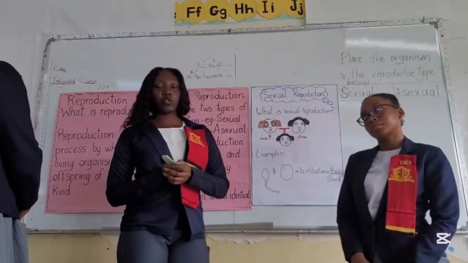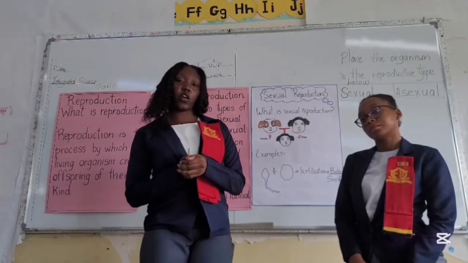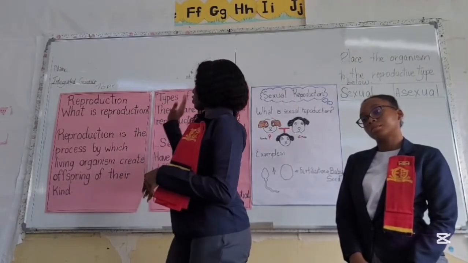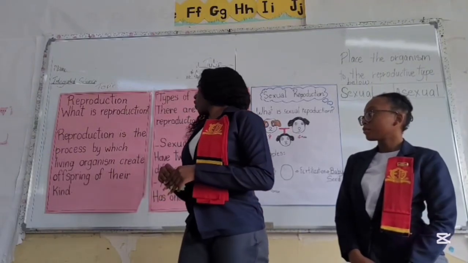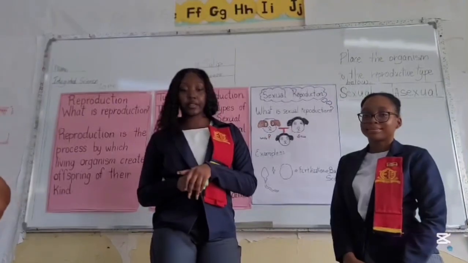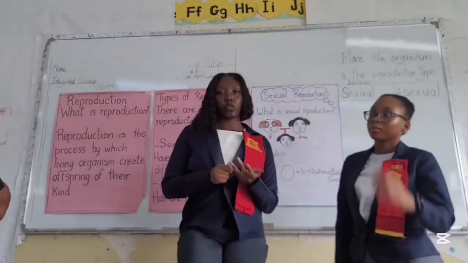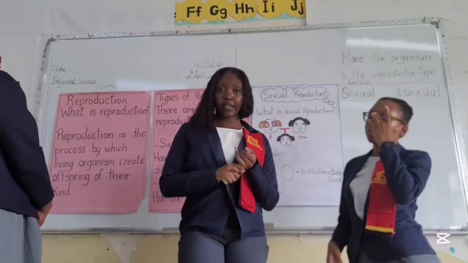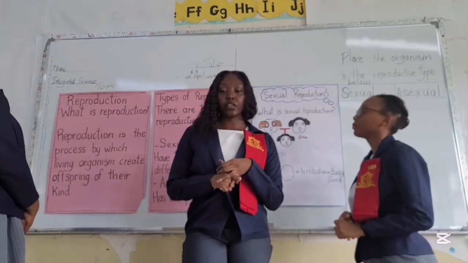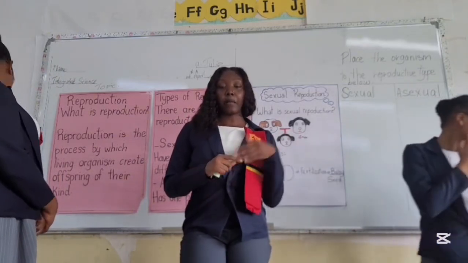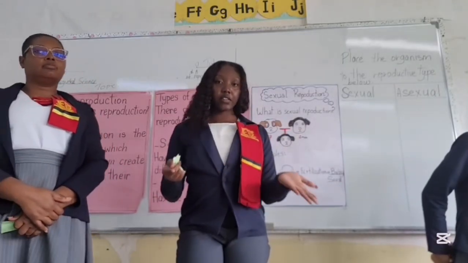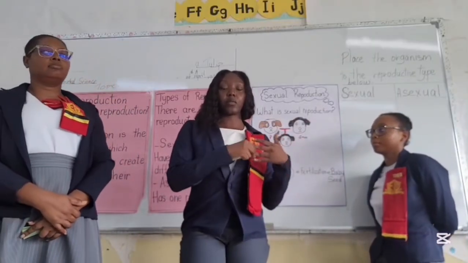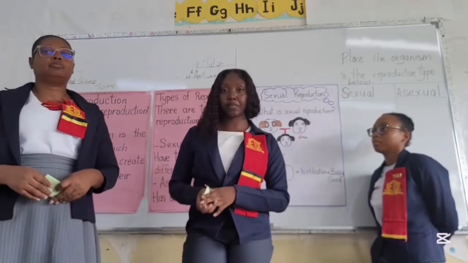Living organisms reproduce due to the process of reproduction. Reproduction is the process by which living organisms create offspring of their own kind. It is important for a living organism to reproduce so that it will not go extinct. Another important reason is that traits are passed down to their offspring, like the characteristics, their height, color of their fur, and so on. All of that are passed on from the parents to their offspring.